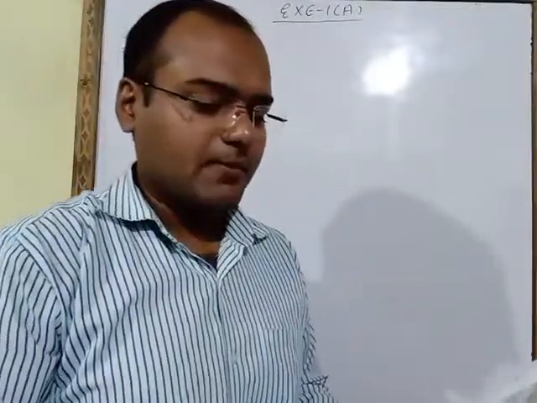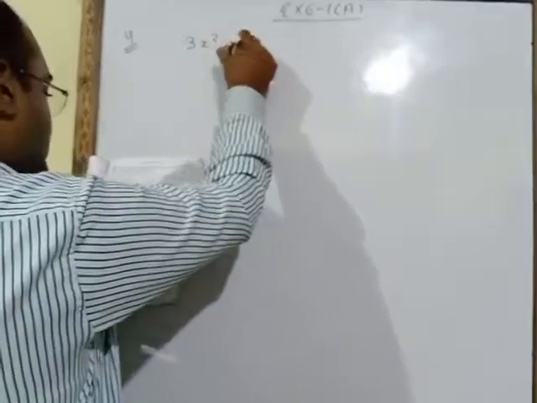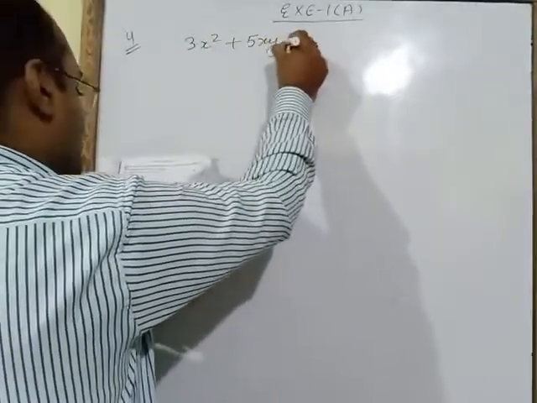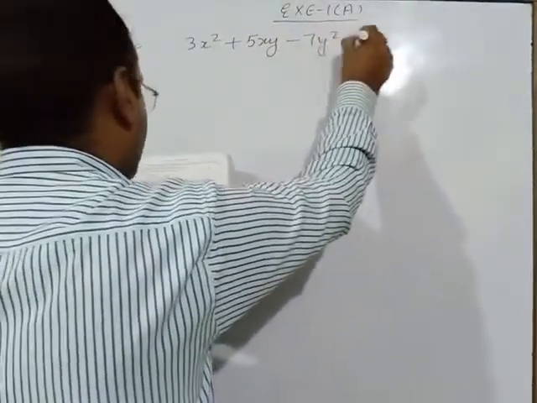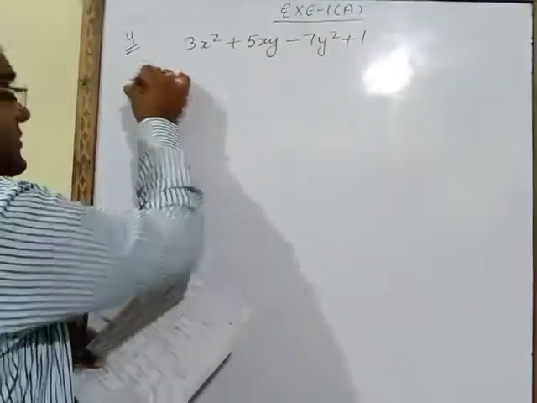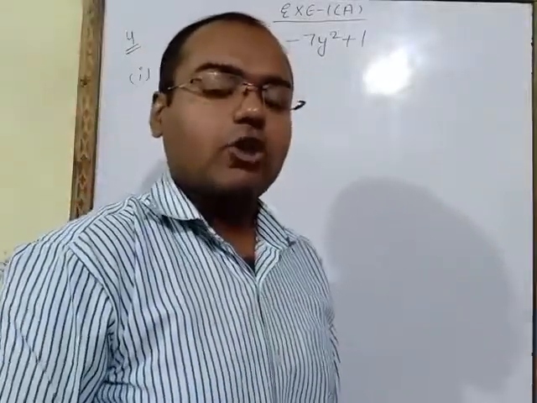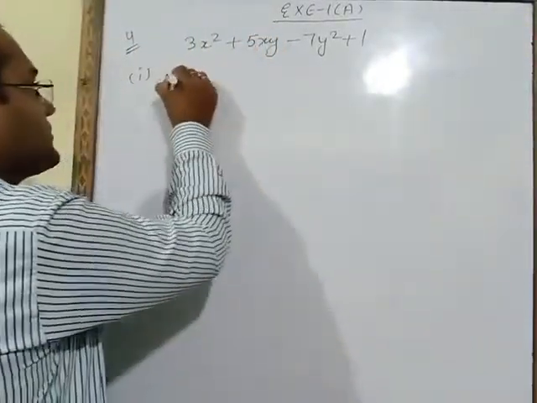For the algebraic expression 3x square plus 5xy minus 7y square plus 1. Answer the following. First part is write the number of terms in the expression.